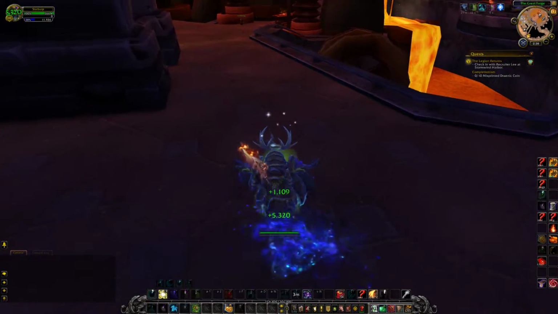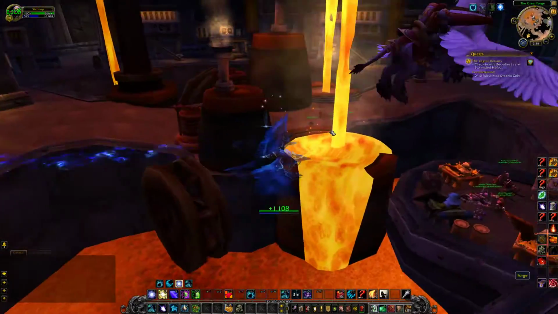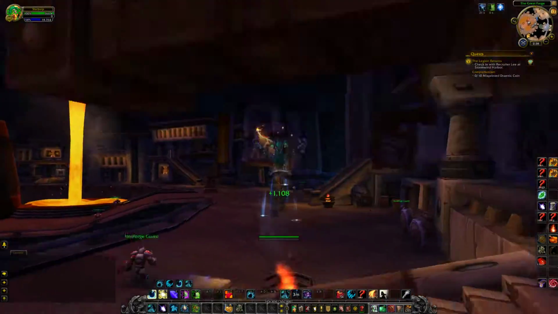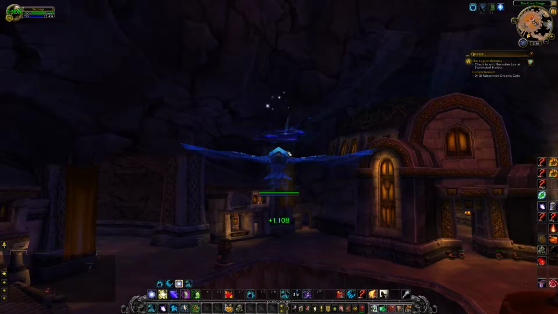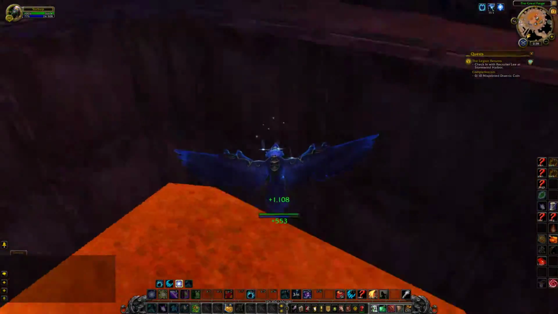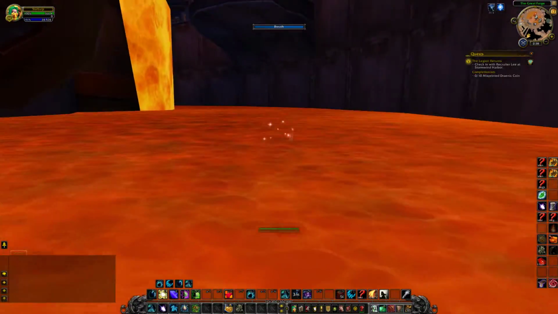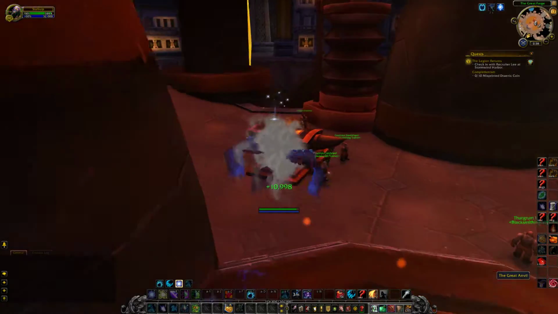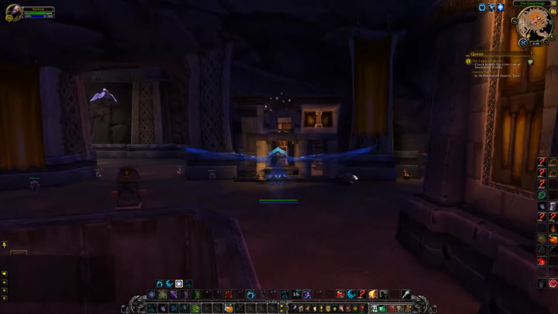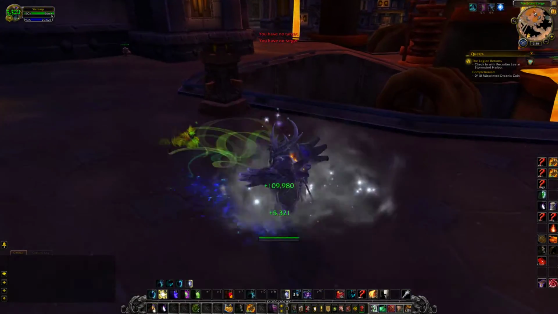You can heal yourself. As well as all druids have a travel form, which allows them to do various things such as flying around and running faster, or even swimming. We can swim. I don't know if I can do it in the lava. Let me try. Nope, it's not letting me really. We can swim and turn into killer whales and seals. So yeah, that's just a little bit of the druid class for you.